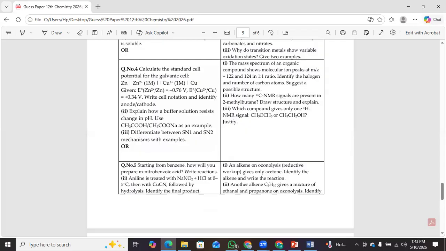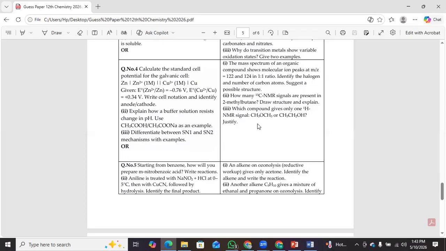These are the values. You have to figure out these. Explain how a buffer solution resists change in pH. Use CH3COOH and CH3COONa as an example. Differentiate between SN1 and SN2 mechanism with example.